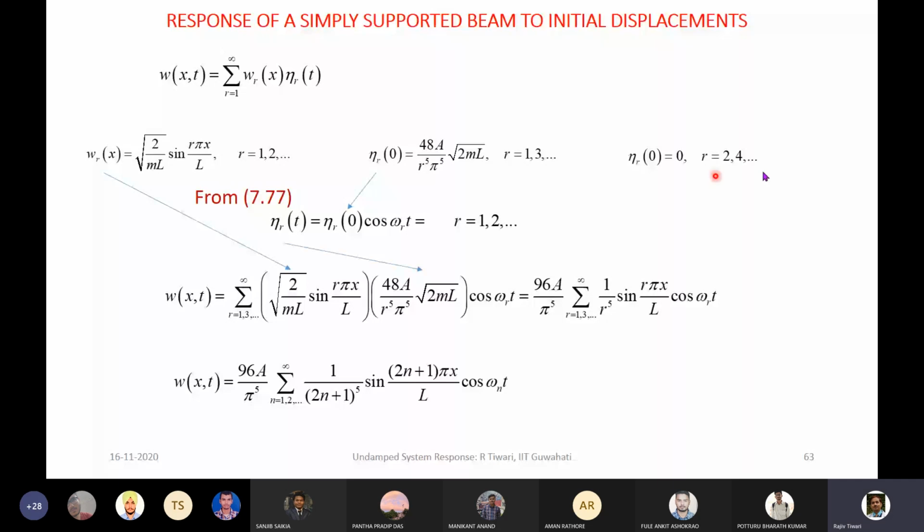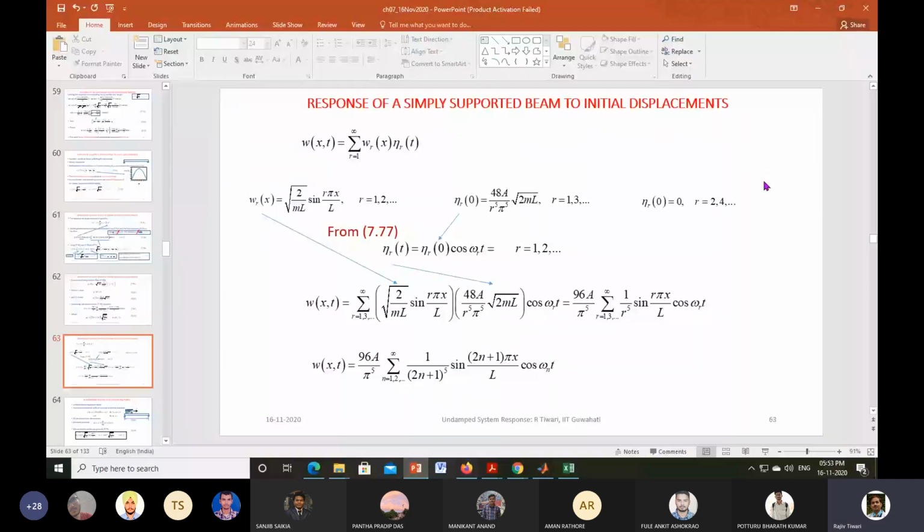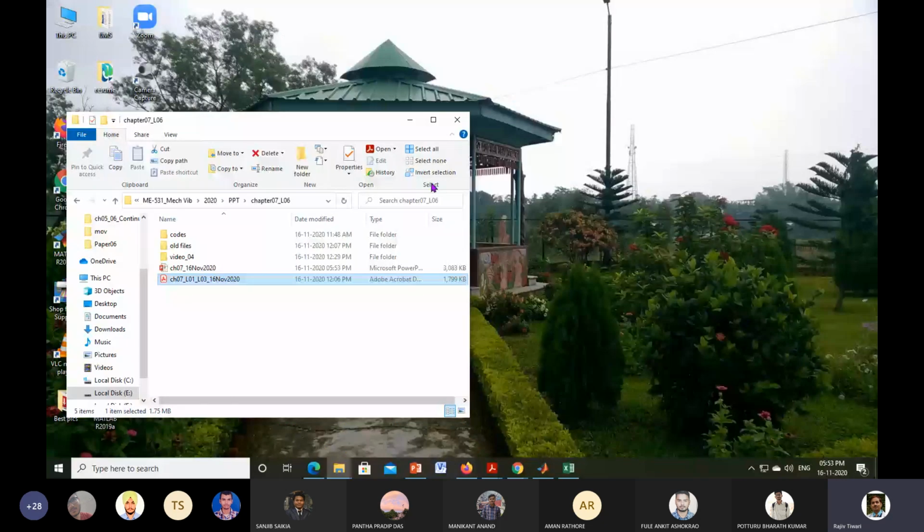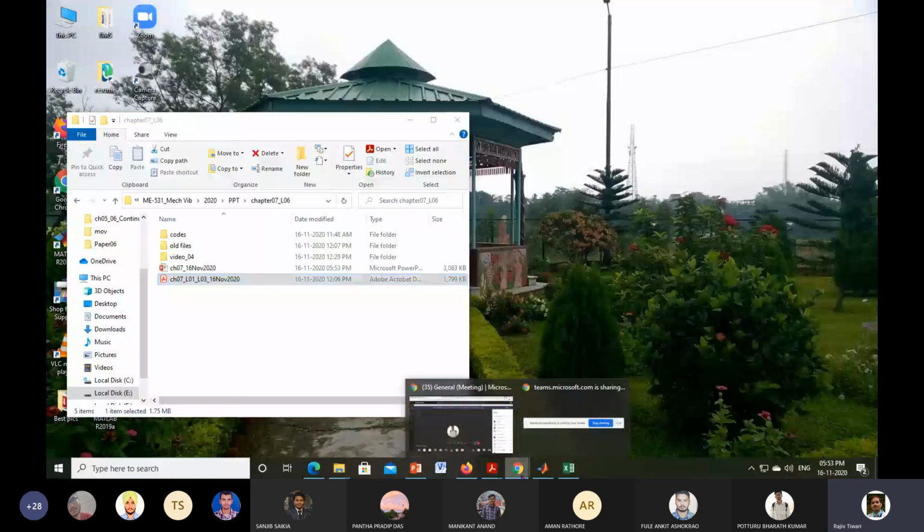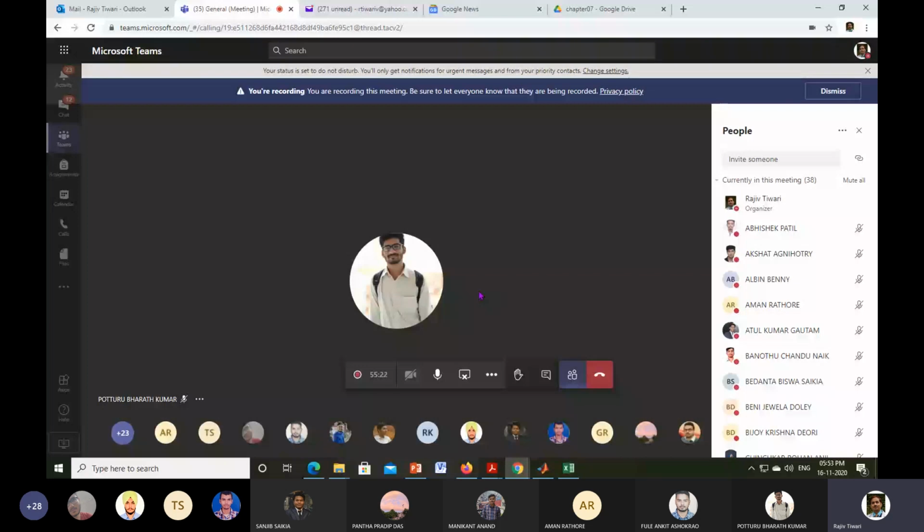I'll continue the same specific problems in the catenary system in the next class also, and then we'll go for the approximate method, because we already dealt with the approximate method. So that will be just an extension of the previous things which we have discussed earlier.